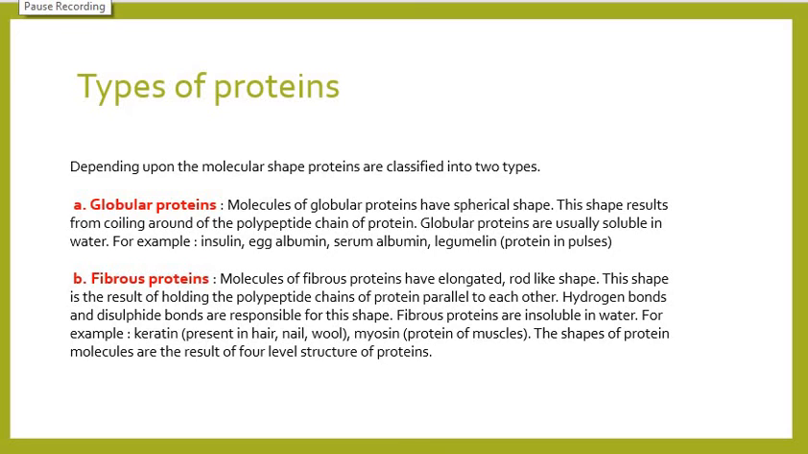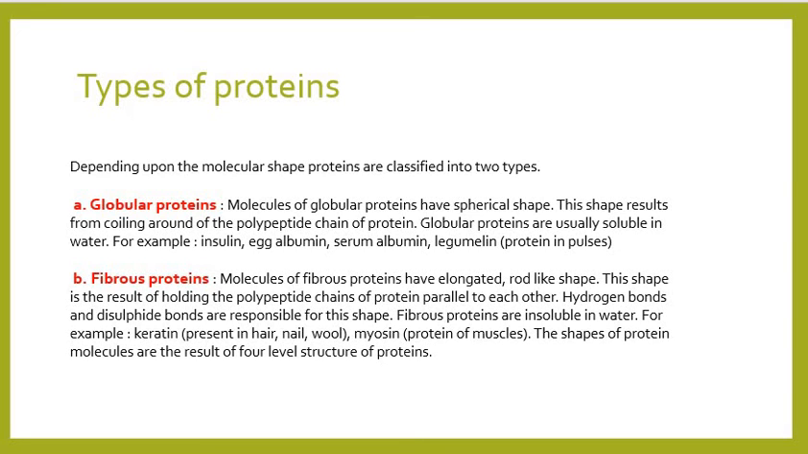Now, types of protein. Depending upon the molecular shape of proteins, they are classified into two groups. Number one is globular. Molecules of globular proteins have a spherical shape, like the name. This shape results from the coiling of the polypeptide chain of the protein. Globular proteins are usually soluble in water. For example, insulin, serum albumin, legumelin.